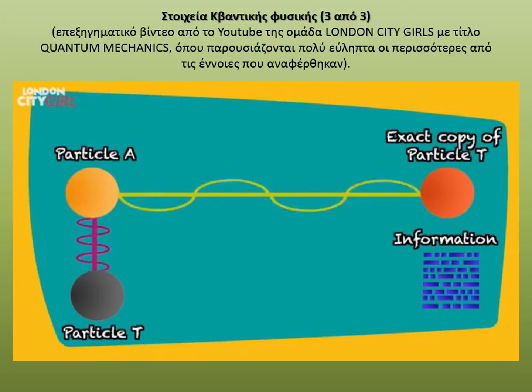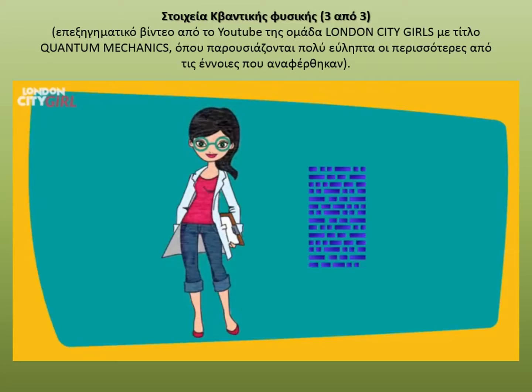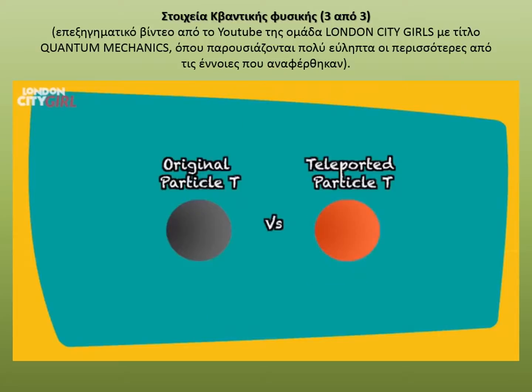This method of teleportation has only ever been done on particles, and a single human being contains a huge amount of particles, and that would mean an immense amount of data would need to be transferred for human teleportation. Transferring this amount of data using the means we have today would take upwards of a quadrillion years. At the same time, it opens up a philosophical debate of whether the teleported particle T is actually the original particle T or just a precise copy of the original particle T.